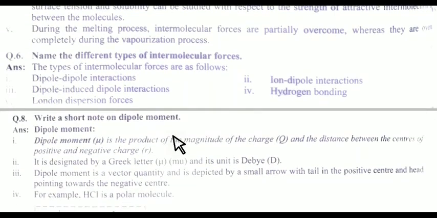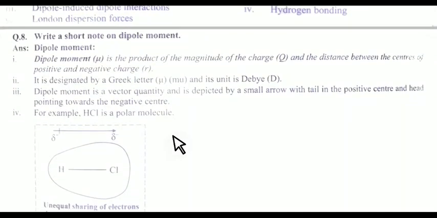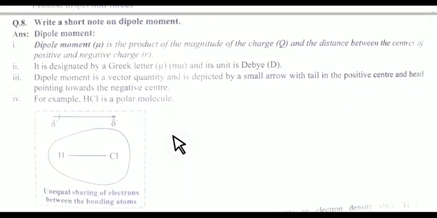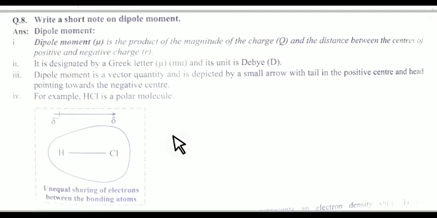As a student, you know very well that dipole moments occur only in polar molecules. Means whenever there is an electronegativity difference between the atoms, they form a polar molecule. For example, here we are taking HCl. Hydrogen is less electronegative and chlorine is more electronegative. So the electron is attracted by the chlorine, and chlorine carries negative charge and hydrogen carries positive charge. That's why HCl is a polar molecule, and every polar molecule has its permanent dipole moment.